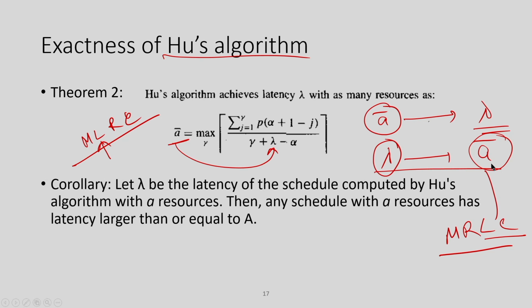So I am able to achieve the lowest number of resources, hence it is the optimal solution. Similarly, for MLRC, if I am given A bar number of resources, I am ensuring that I can schedule this behavior within lambda, and lambda is the target, and for this lambda this is the minimum resource. So, it is able to achieve the minimum latency as well.